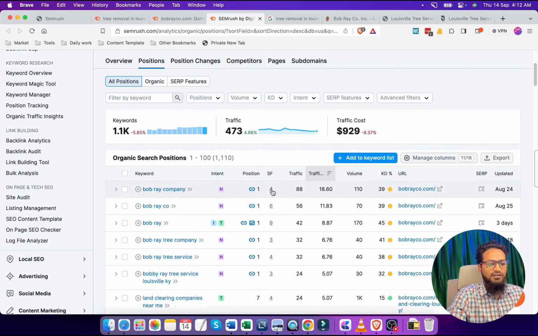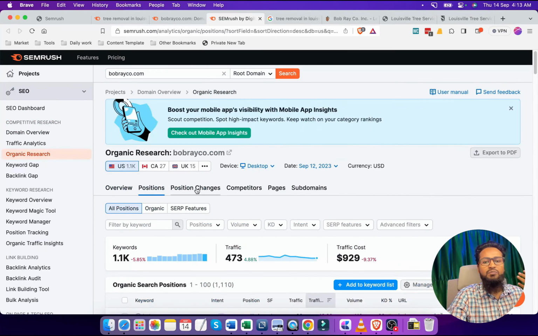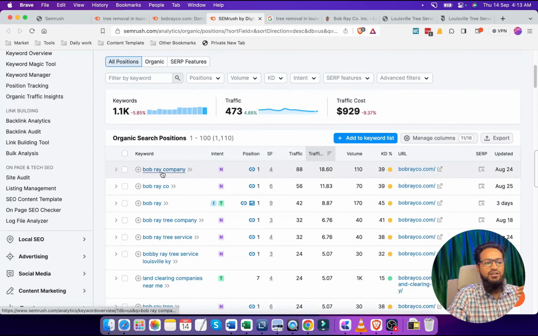Most of the time, they might be ranking for their brand, right? They have already created a good brand in this particular industry. This is why people are searching by typing their name.